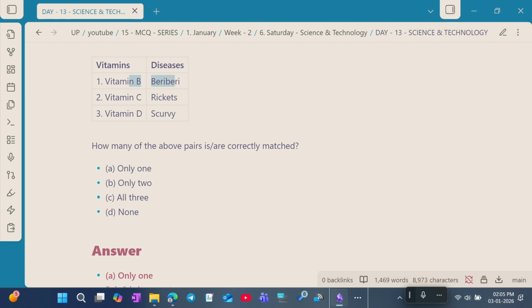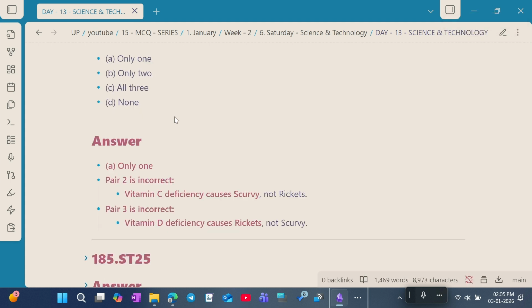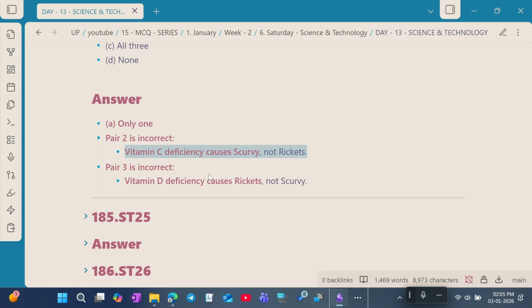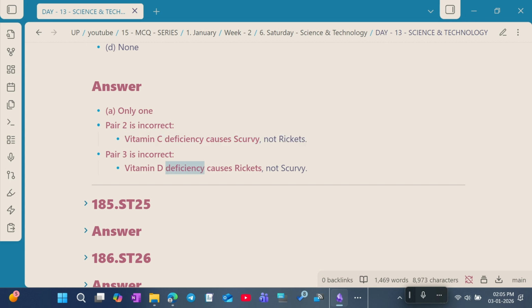Pair 2 and 3 are incorrectly matched. Pair 2 is incorrect because vitamin C deficiency causes scurvy, not rickets. And pair 3 is incorrect because vitamin D deficiency causes rickets, not scurvy.